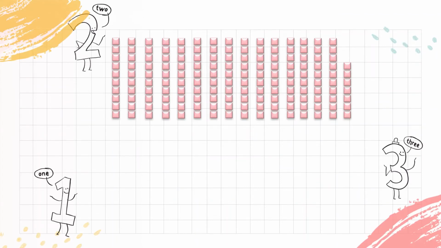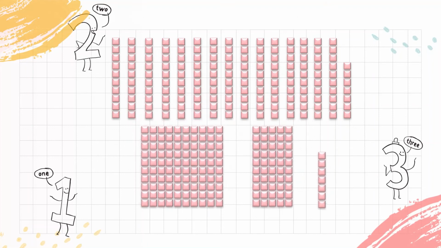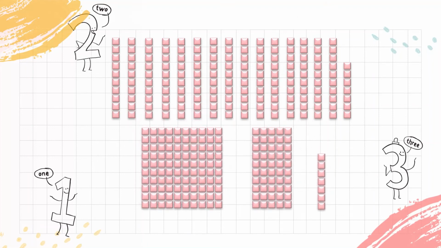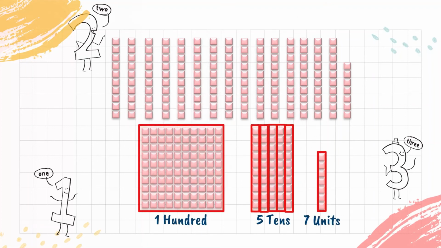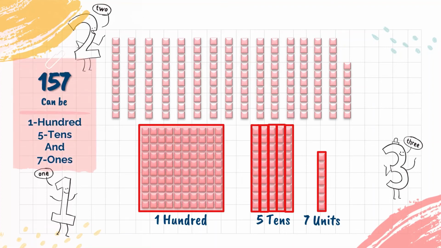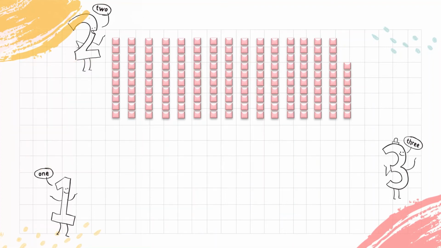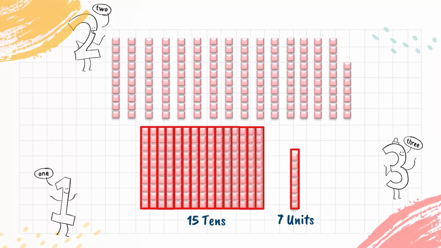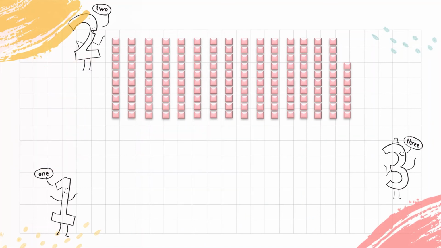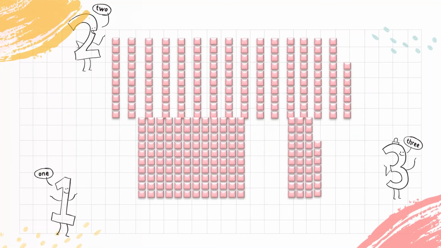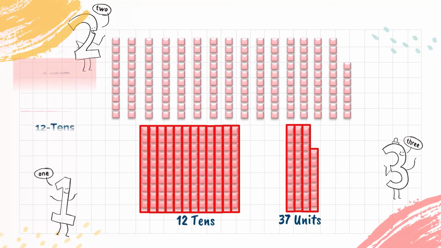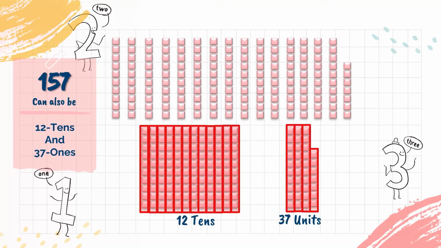The collection of 157 tiles can be represented by different collections of base 10 sets. It can be written as 1 mat, 5 strips and 7 units. It can also be written as 15 strips and 7 units. The same can also be written as 12 tens and 37 units. Whatever may be the way of representing the number, the basic is the same: in base 10, a strip will have 10 tiles and a mat will have 100 tiles.